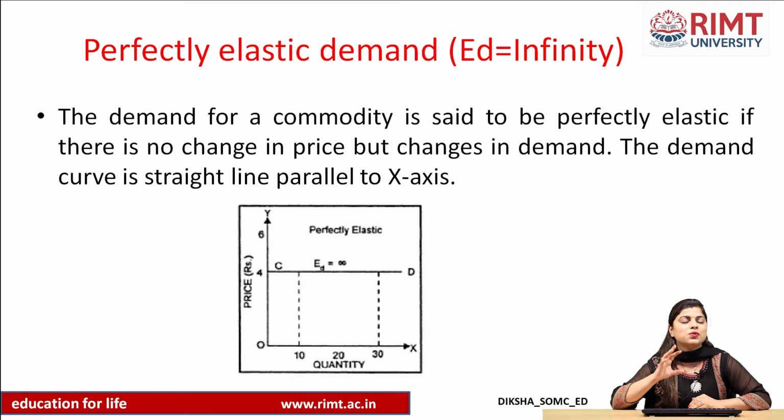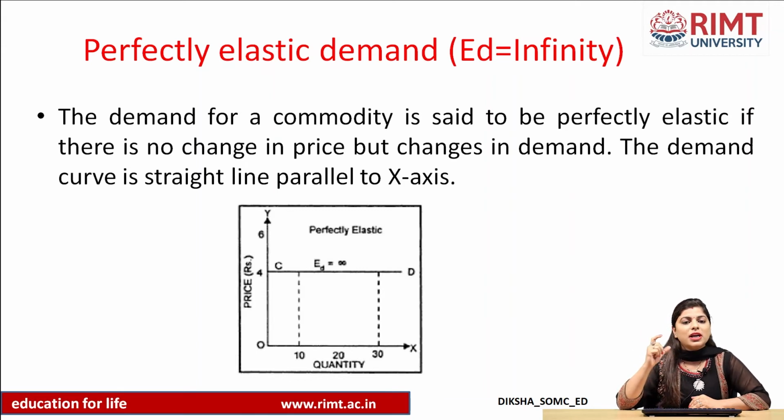So, in that case we say that our elasticity of demand will be perfectly elastic demand.